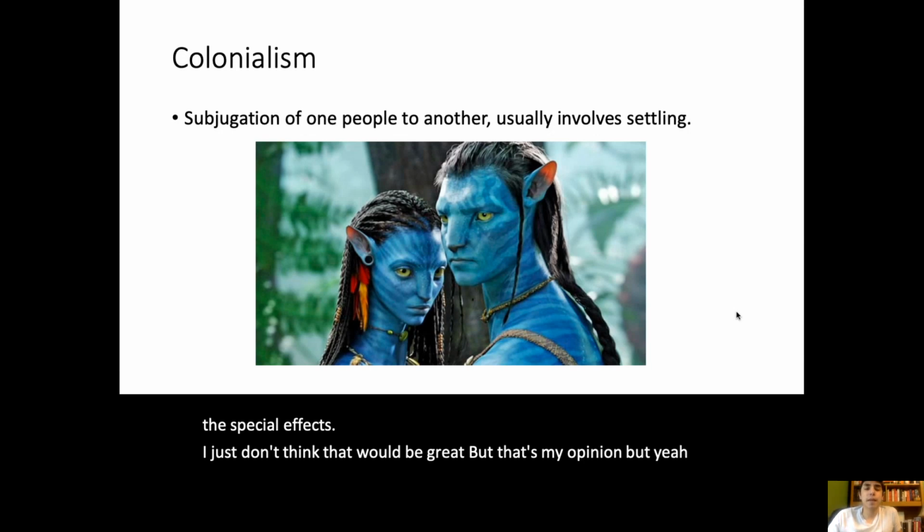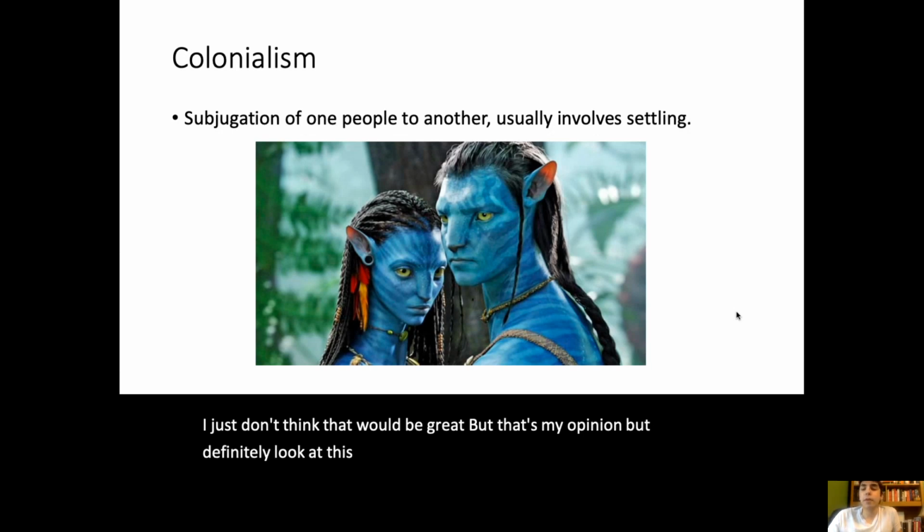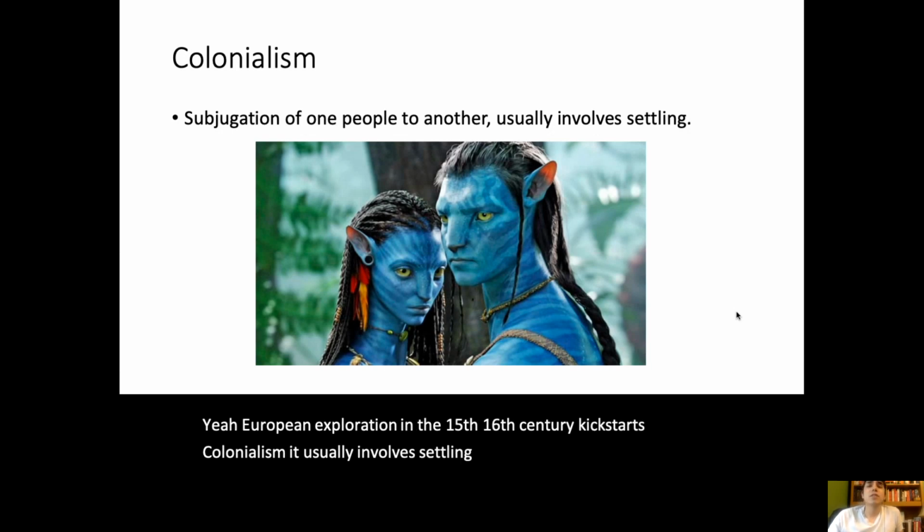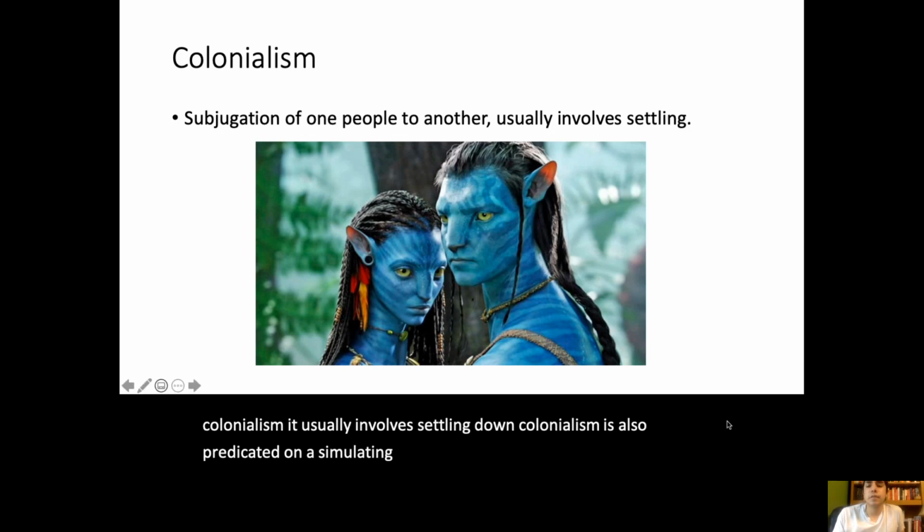Definitely look at this. Colonialism happens a lot throughout world history. European exploration in the 15th and 16th century kickstarts colonialism. It usually involves settling down. Colonialism is also predicated on assimilating different populations.